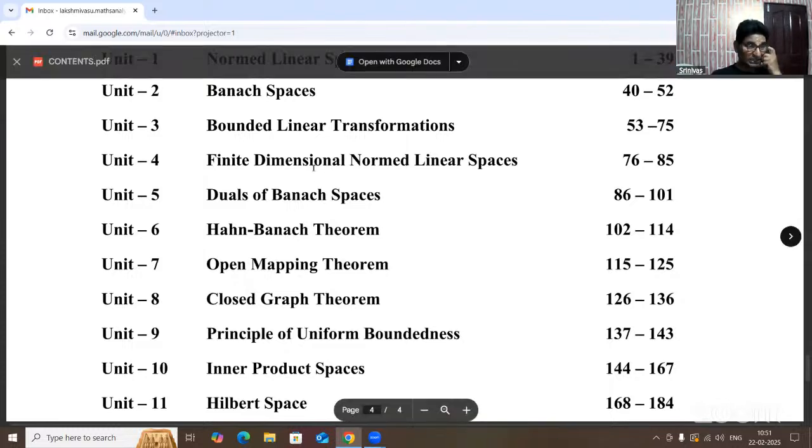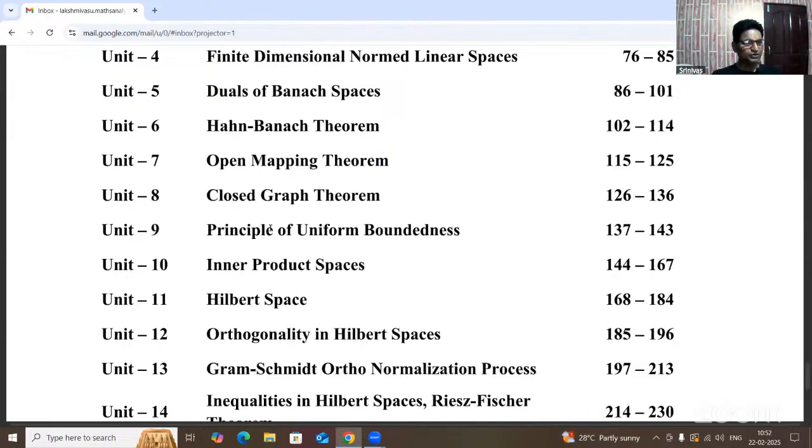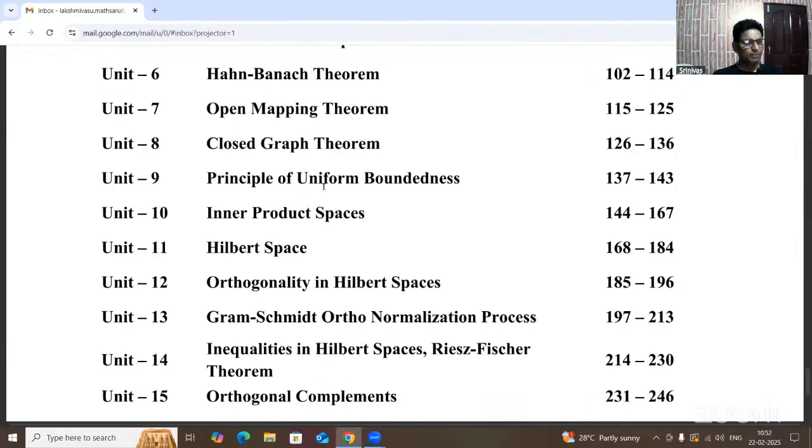Banach is one of the mathematicians. Don't forget this one. Okay, open mapping theorem. This is also one of the important theorems, and unit 8 is the closed graph theorem. What is the closed graph theorem? That is the deduction of the open mapping theorem. And the ninth one is the principle of uniform boundedness. At the same time, this theorem is also called the Banach-Steinhaus theorem. Unit 9 is the principle of uniform boundedness or Banach-Steinhaus theorem.